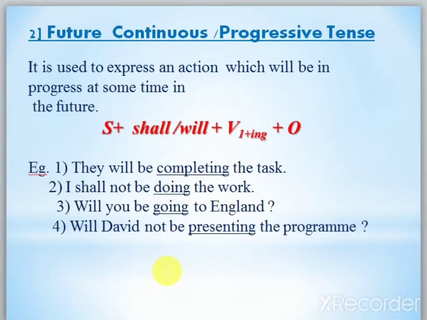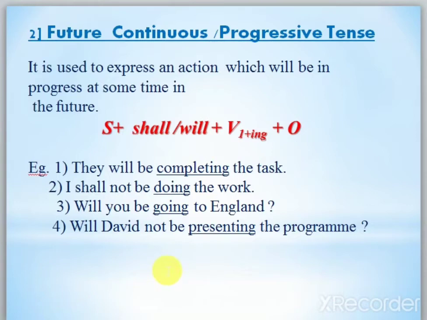Now come to the next: future continuous or progressive tense. Continuous means what? Of course, where the action will be continuing. It is used to express an action which will be continuing, in progress, at some time in the future. Now see the formula. It means the action will be in the future, and it will be continuing. Like present was there, action is going on; in past, the action was going on; here the action will be continuing. The action will be in progress.